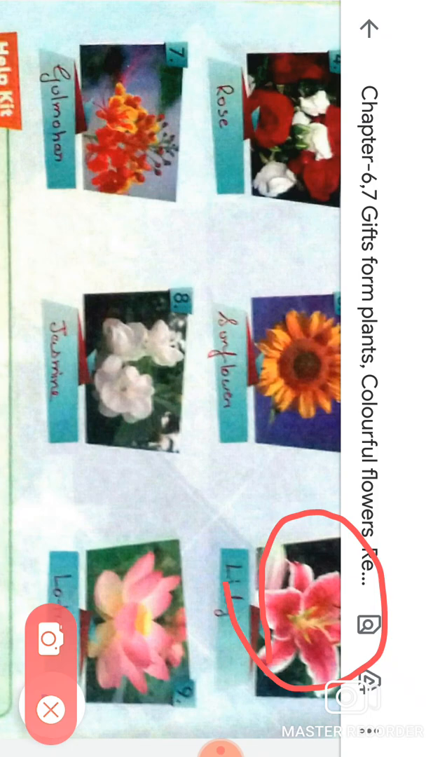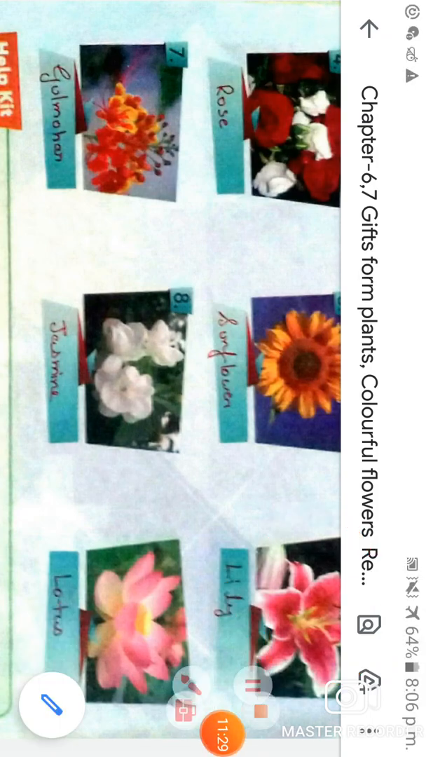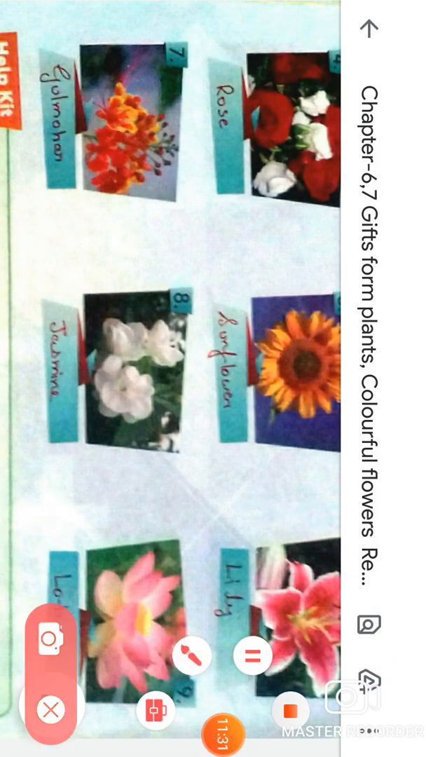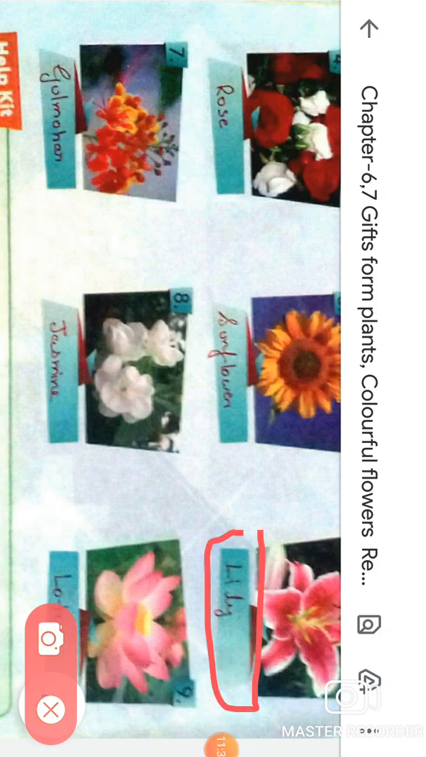Now move on to the next one, and the next flower is lily. What is the spelling of lily, students? The spelling of lily is L-I-L-Y, lily. You have to write here the spelling of lily.